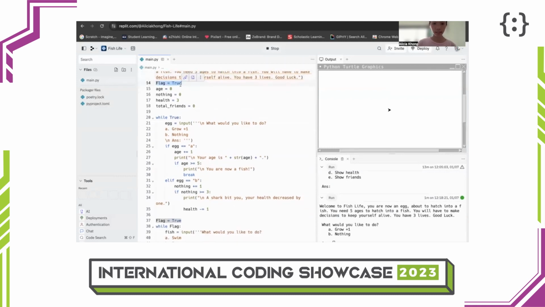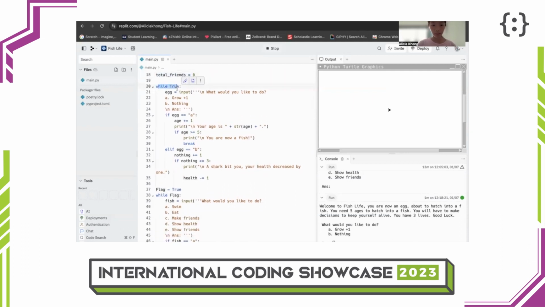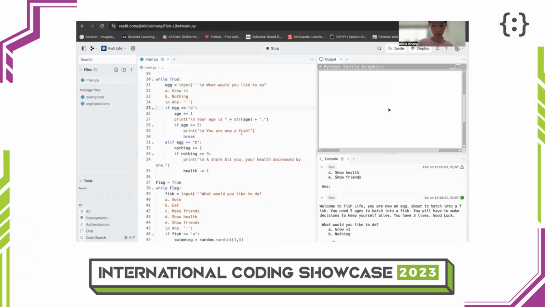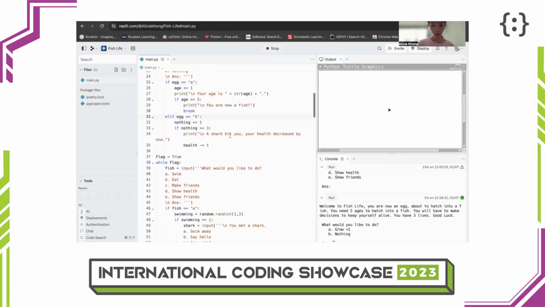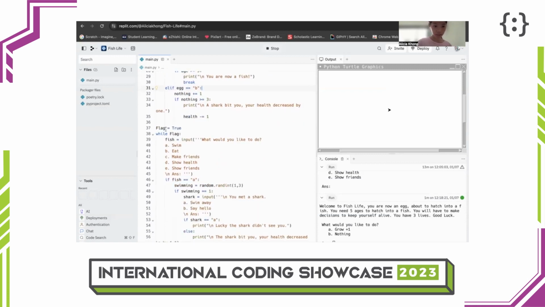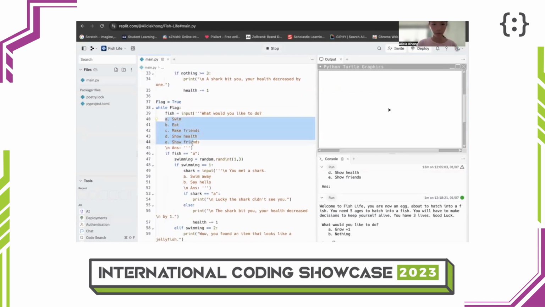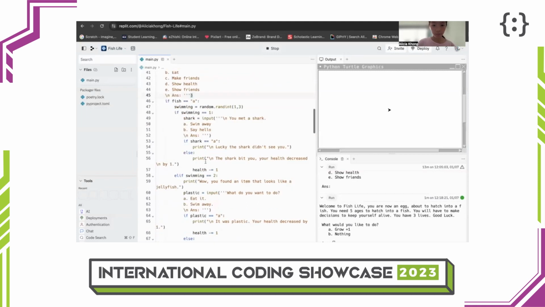So I will set the flag is true first, then I will set all these variables first. So while flag is true, I will ask this question until either I am a fish or my health decreased to 0 because I choose nothing for more than 3 times. Next, I will set the flag is true again. So this step of code will repeat a lot of times.